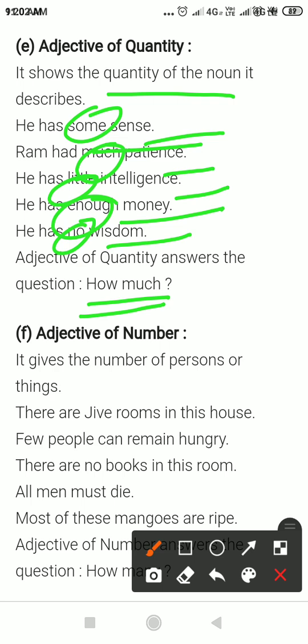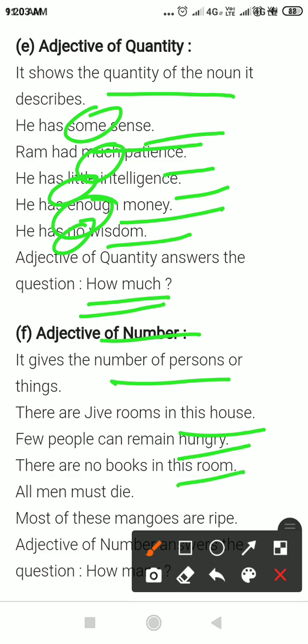And another kind of adjective is adjective of number. It gives the number of persons or things. There are few rooms in this house. 5 people can remain hungry. There are no books in this room.